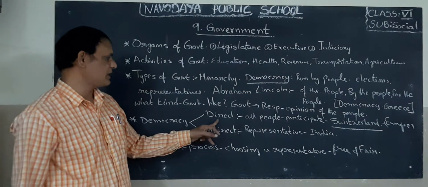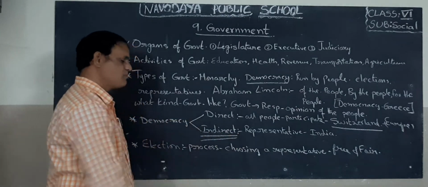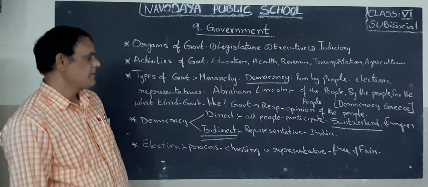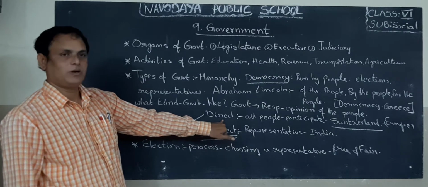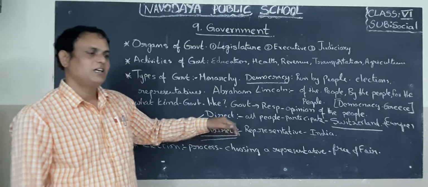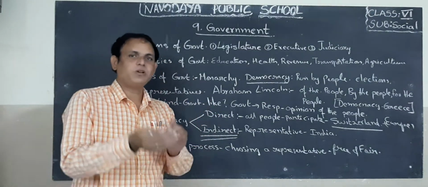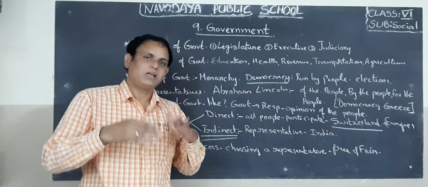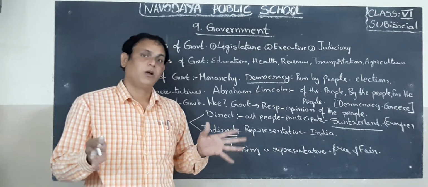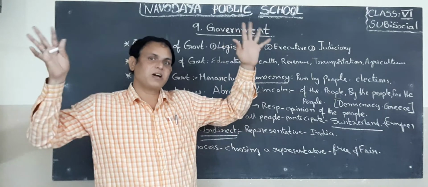Next, the second type of democracy is indirect democracy. It is very important. Why? Because direct democracy is possible only in small populated countries. For example, if you take our country, what is the population of our country? 130 crores. Okay, children, it is a big country.